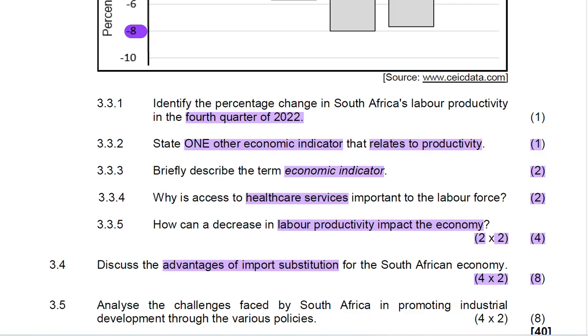The second one, expansion of domestic industries to meet the demand for goods that were previously imported may promote economic development. So what does it mean?